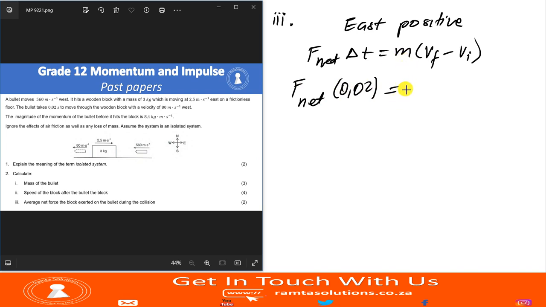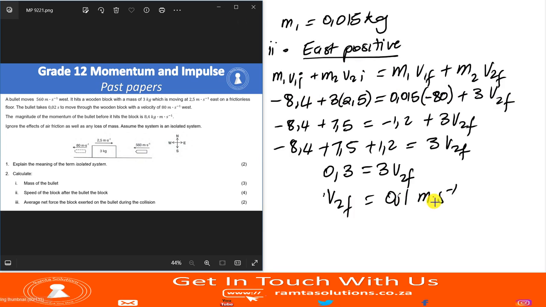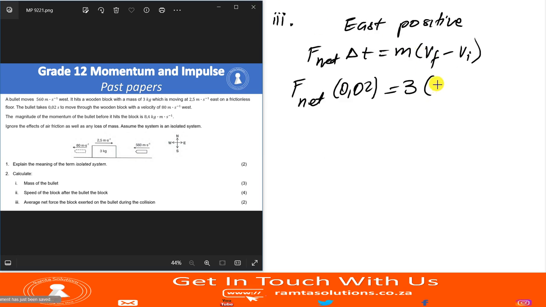The mass of the block is 3. What is the final velocity of the block? It was 0.1 meters per second to the east, right? Because east is positive, it will be 0.1 minus the initial velocity of the block. It was 2.5 east, so I'm just going to say minus 2.5.